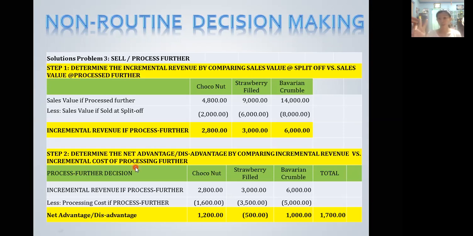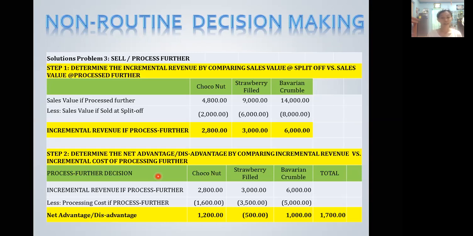Step number 2, determine the net advantage or disadvantage by comparing incremental revenue versus incremental cost of processing further. So if you process further a certain product, it follows that it will incur incremental costs or expenses.